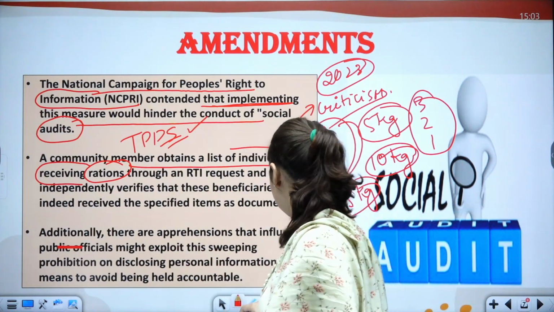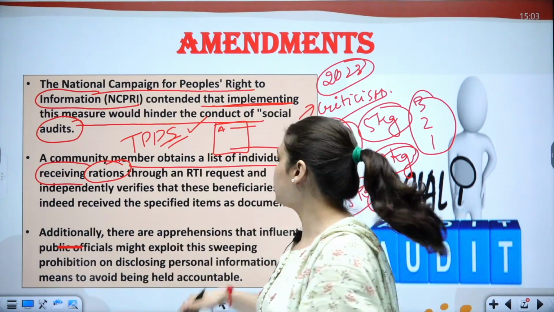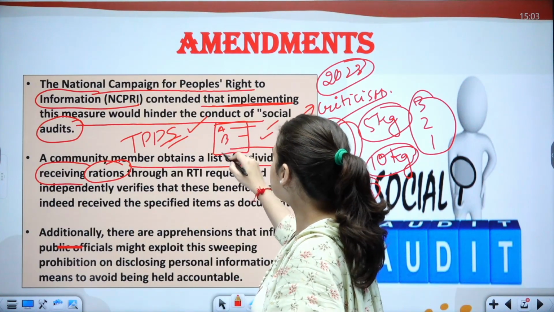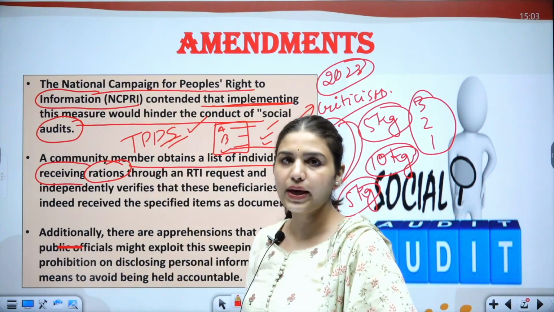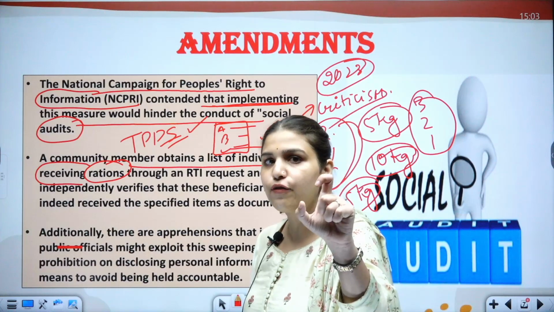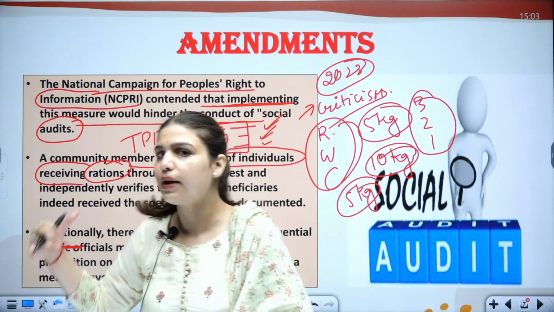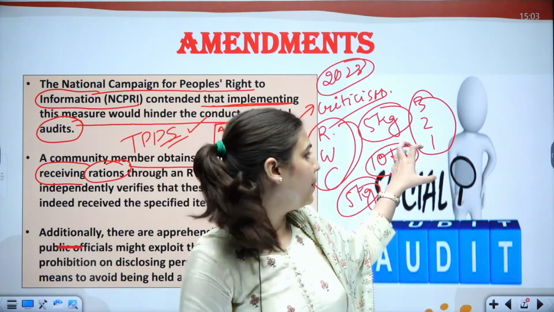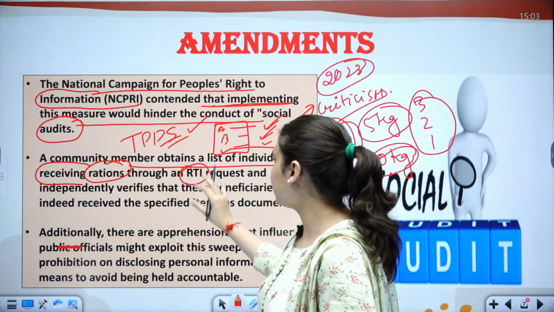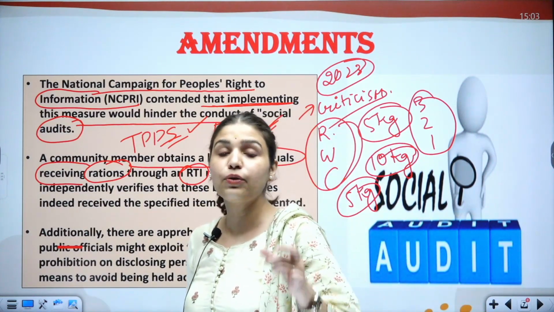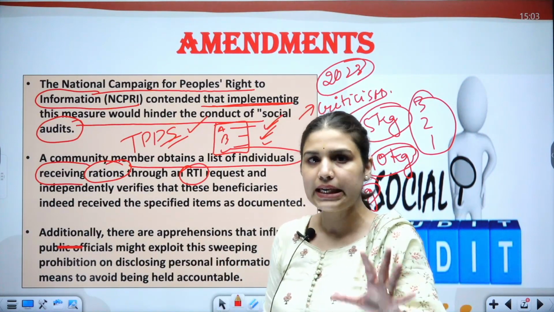For example, if a list has been made by the government official that A got the ration, B got the ration, C got the ration, the community files an RTI request, gets that data, and then verifies independently whether the things mentioned on paper were actually received by these beneficiaries, whether they received this public distribution system ration or not. They achieve it through RTI requests only. That is why they are criticizing it, that we won't be able to conduct this social audit if we are not able to access the data of the citizens.